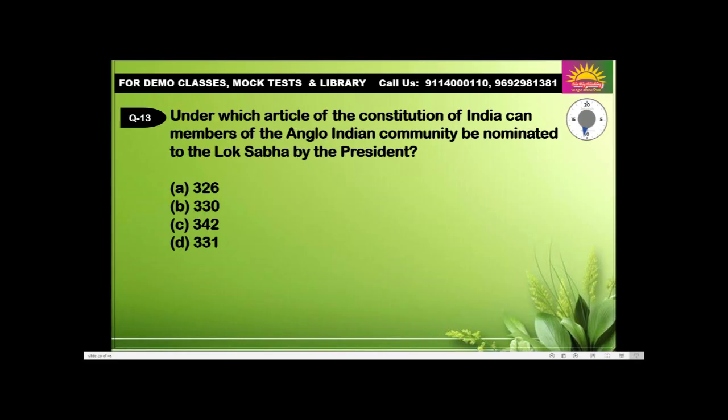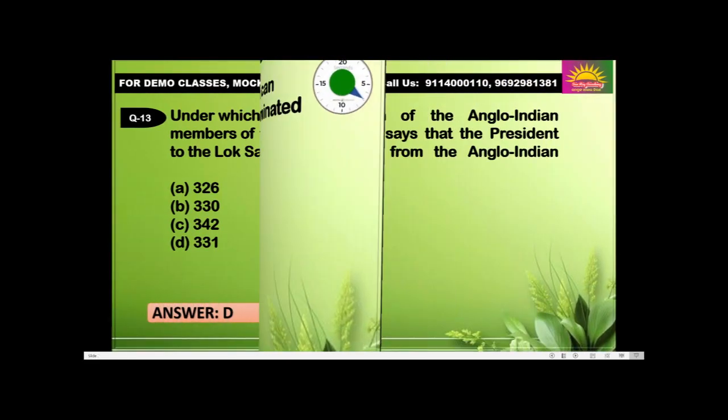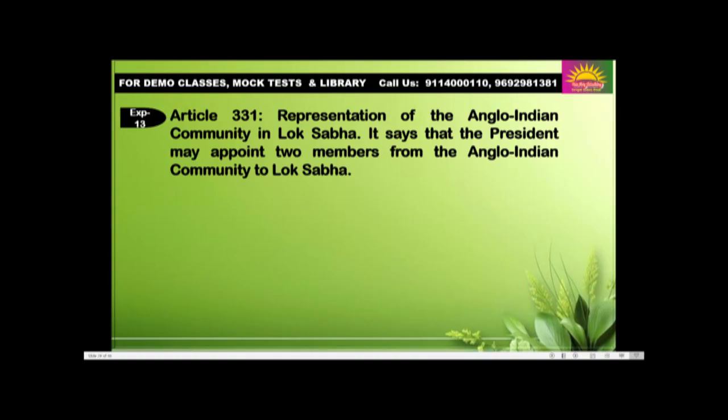Question number 13. Under which article of the Constitution of India can members of the Anglo-Indian community be nominated to the Lok Sabha by the President? 326, 333, 342, 331. Answer D, 331. Article 331, representation of the Anglo-Indian community in the Lok Sabha. It says that the President may appoint 2 members from the Anglo-Indian community to Lok Sabha.